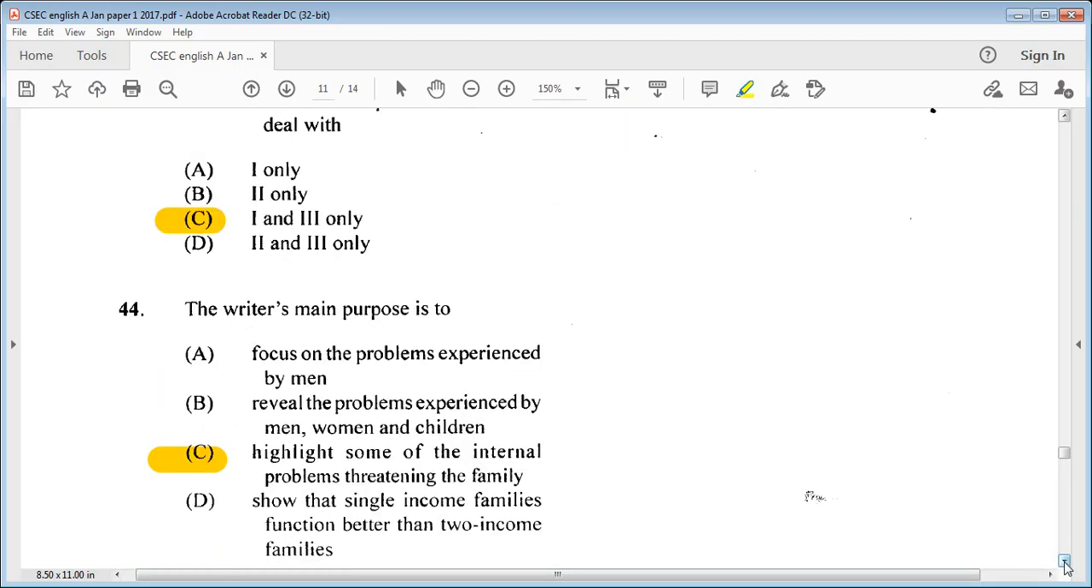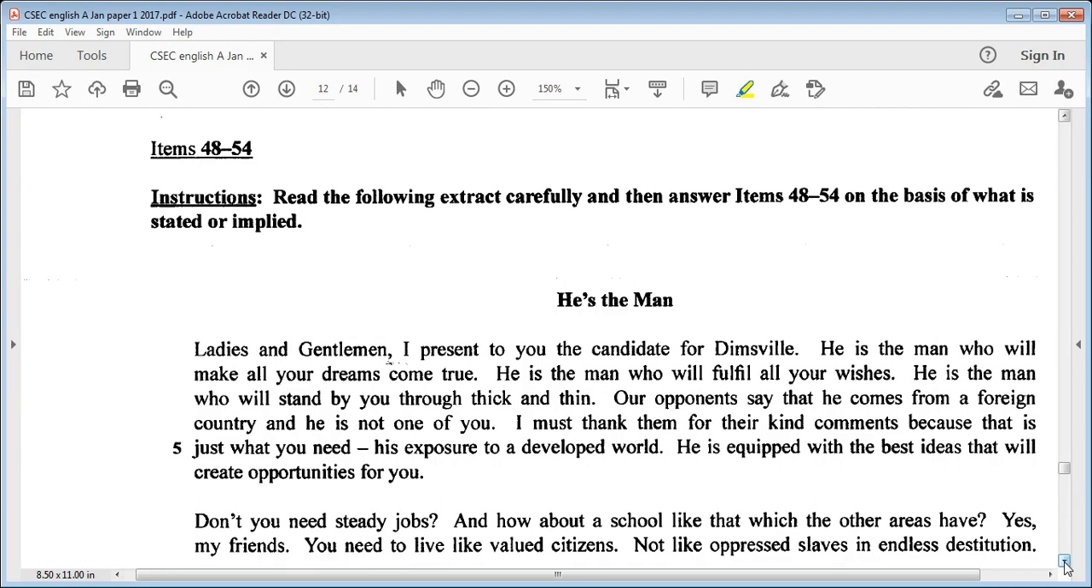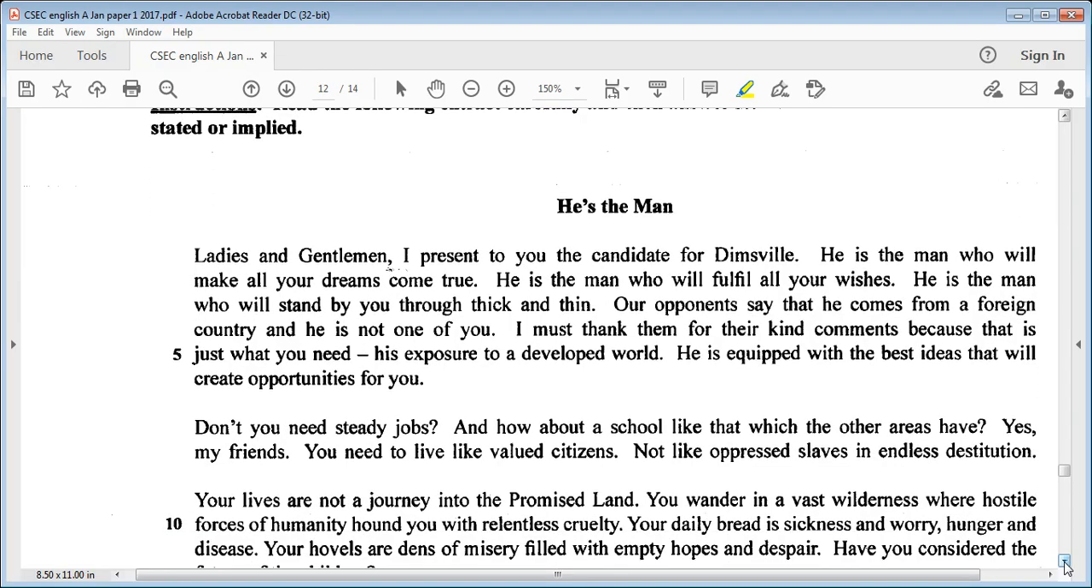Let's go on to 48 now. Items 48 through 54. The instruction says, read the following extract carefully and then answer items 48 through 54 on the basis of what is stated or implied. The title, He is the Man.